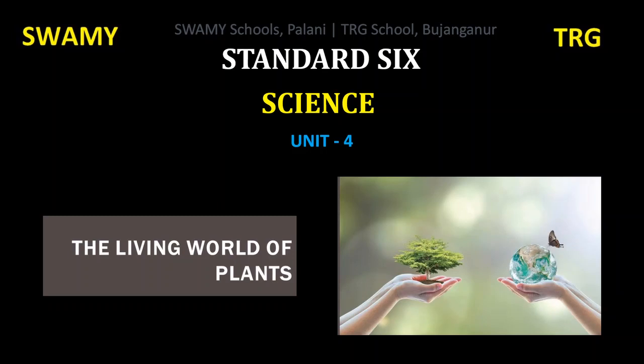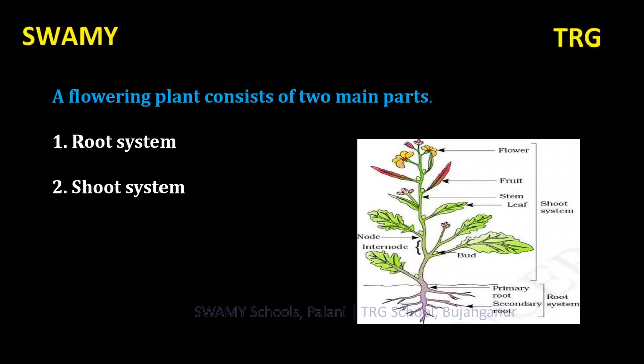In this lesson, we are going to study the parts of a plant, their functions, structure, habitat and modifications. As we know, plants have different parts. What are those?